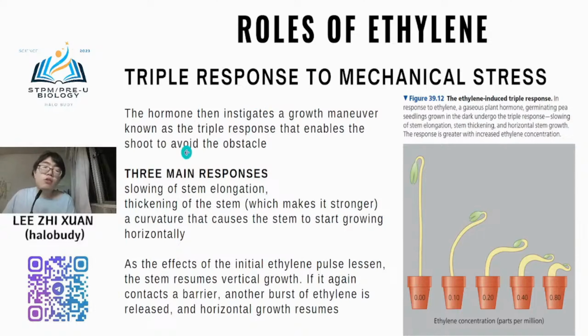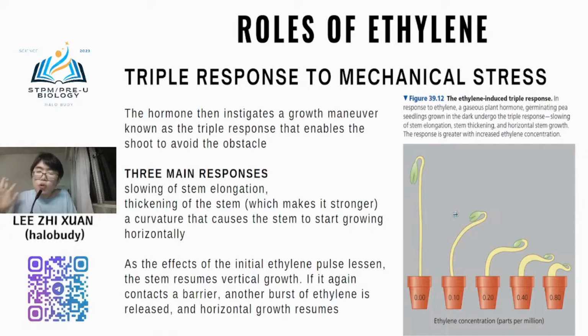So not only fruit ripening, they also respond with the triple response to mechanical stress. Okay, so what is the triple response? I already mentioned the triple response. There are three main responses. Normally this hormone ethylene can also instigate a growth maneuver known as the triple response that enables a shoot to avoid an obstacle.